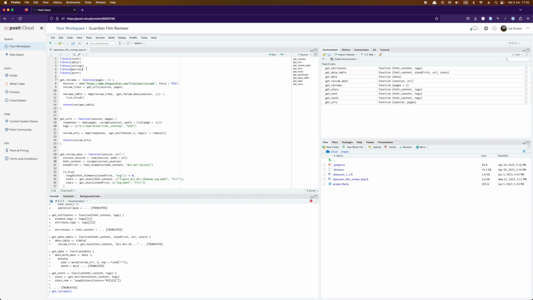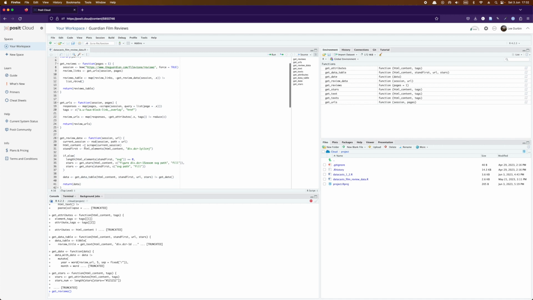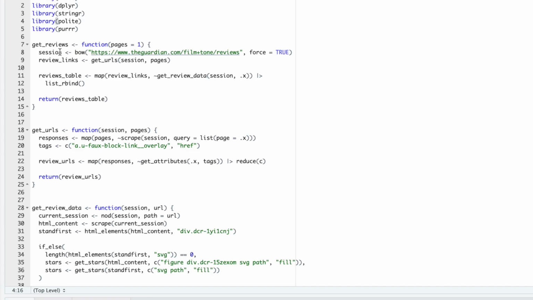So how do we solve this problem? Well, I think the best way to do this is to provide some feedback to the user. After all, under the hood, all of these different functions here are executing. So let's look at these first three functions, for example, which are essentially the wrapper functions that call all of the other functions that we've built.